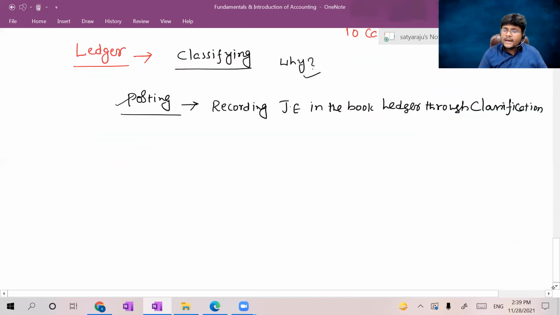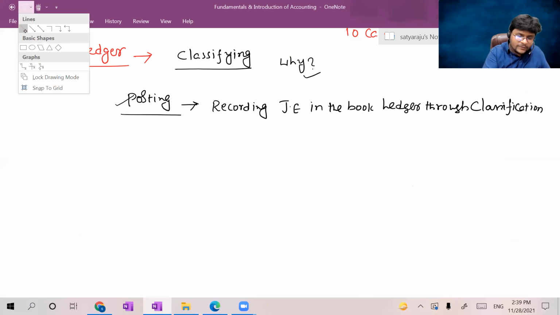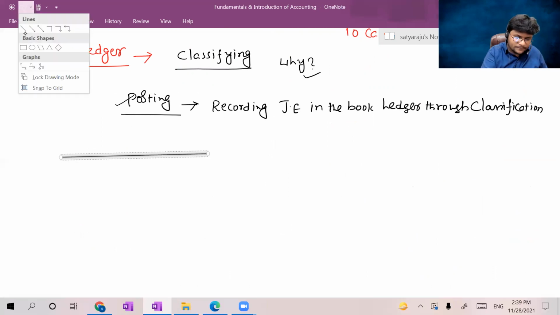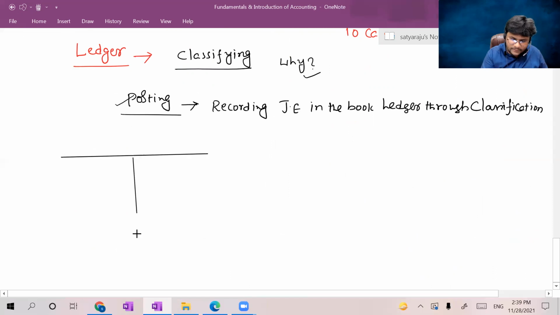Now I have to prepare the ledger in T shape, guys. In T shape. So T shape means this is the T shape, right?